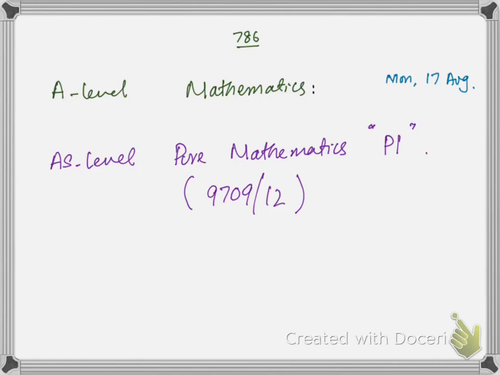A-level mathematics. Today we will start the AS level pure mathematics course P1. Its code is 9709/12.